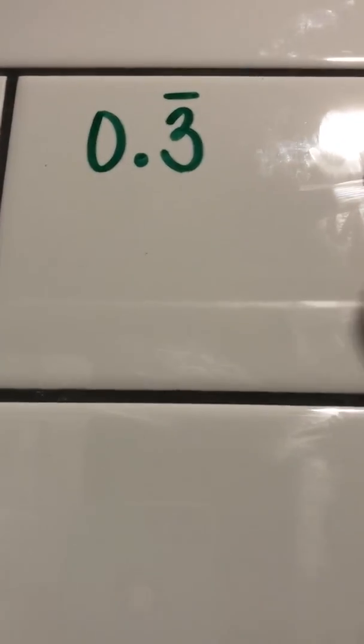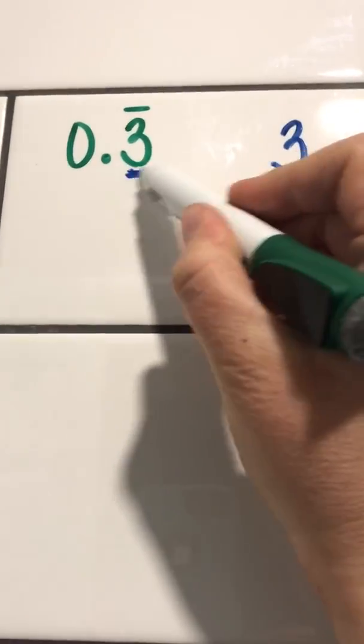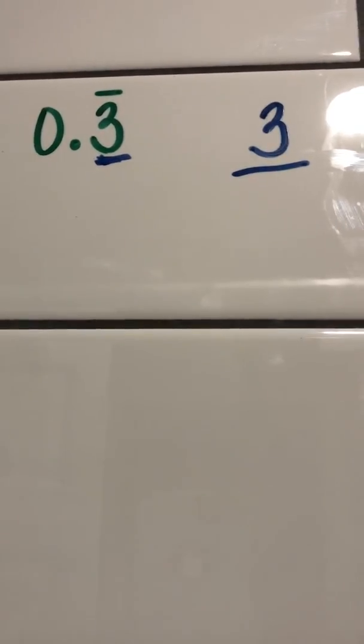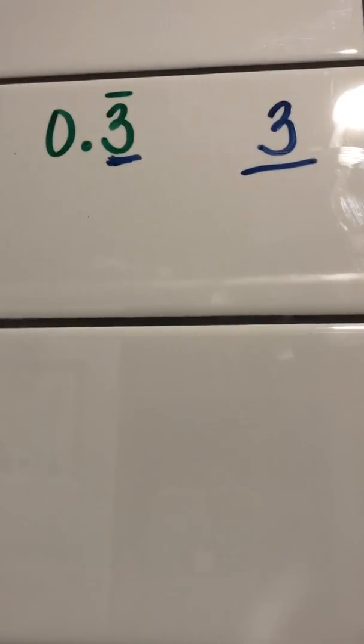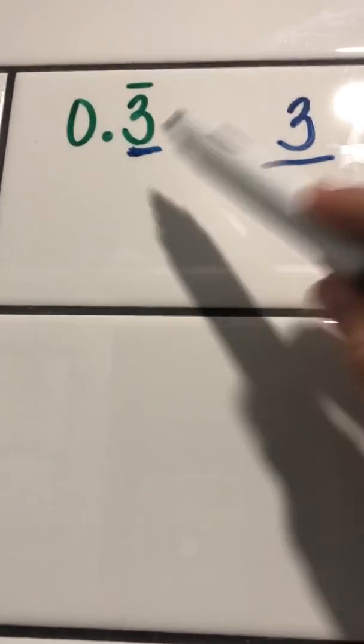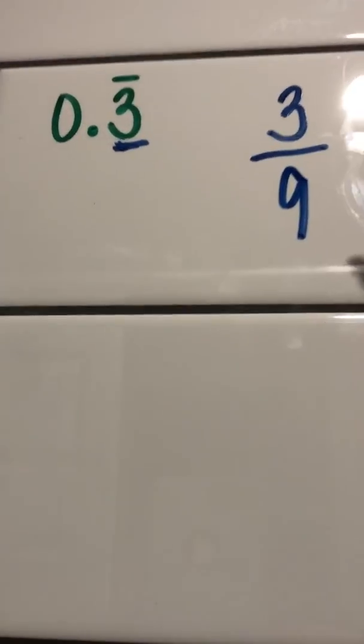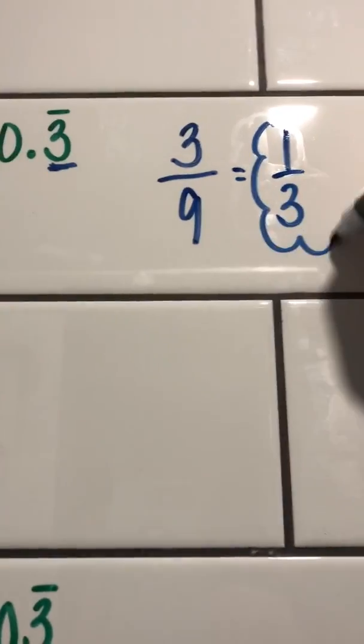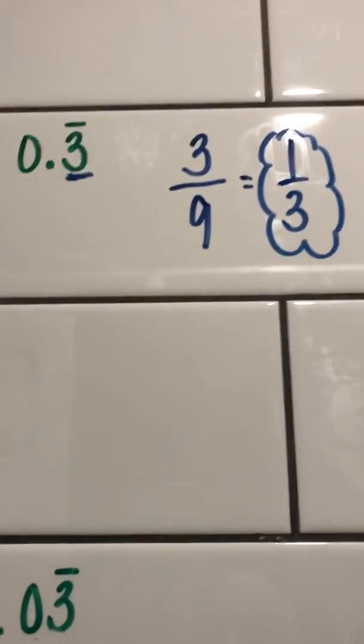I'm going to take the number and put it in my numerator. So I have 3 on top. I have 1 decimal place that's repeating. So that's 3, 3, 3, 3, 3. Remember I said 9s are going to be huge today. I'm going to use a 9 to represent repeaters. So I have 1 repeater. I'm going to put one 9 in my denominator. And that simplifies to 1/3, which you guys probably already knew before we did that trick.